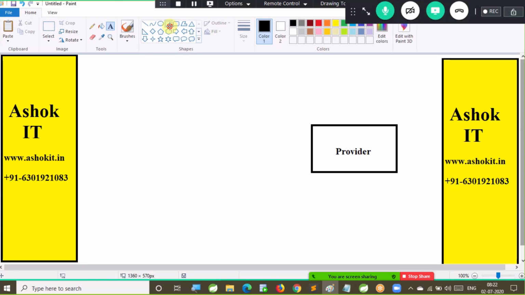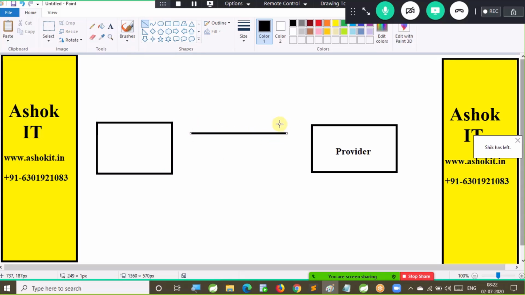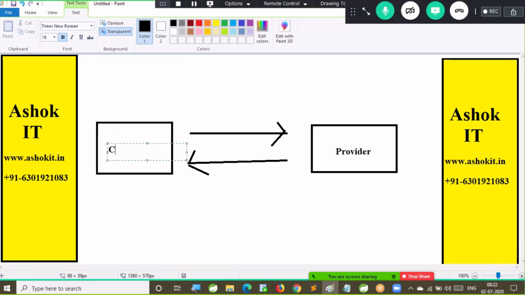Now, in your company, you want to develop a consumer. How can you access my provider? You should know what is the URL of the provider. You should know what operations are done by the provider. You should know what is the input and the output of the provider. So, provider details you should know. Then only you can access the provider. Are you able to follow me?